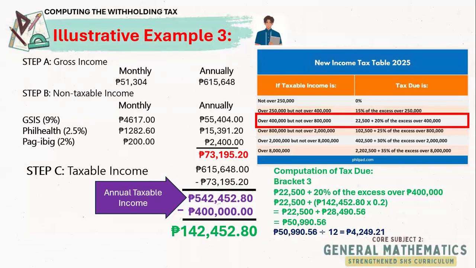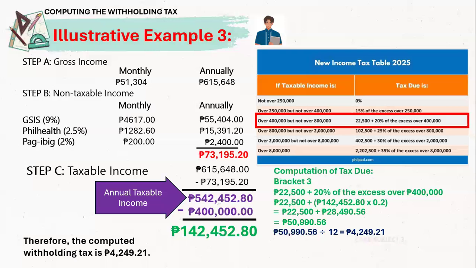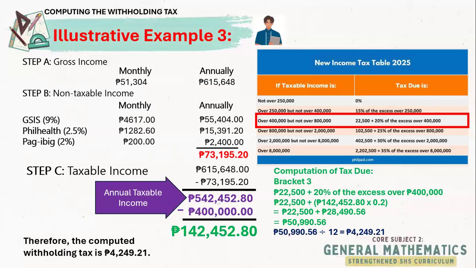And that is considered your withholding, the estimate of your tax, which is the withholding tax. So you're already starting your payment from January up to December to complete your 50,990.56. Again, disclaimer, this is still subject to changes because every December there is an adjustment on your tax, whether you will get a refund or additional payment.